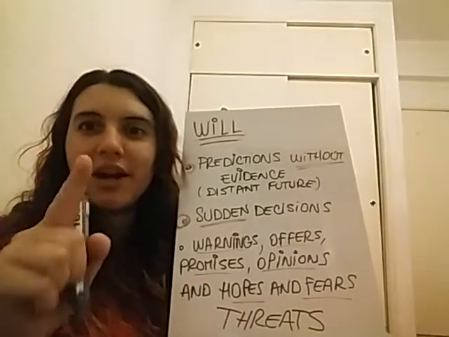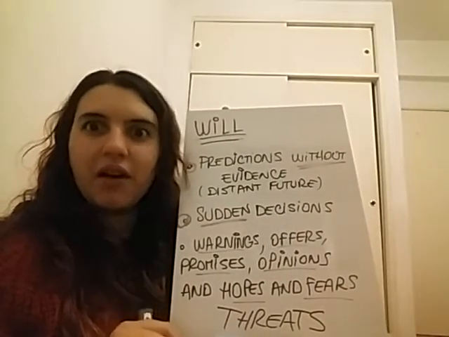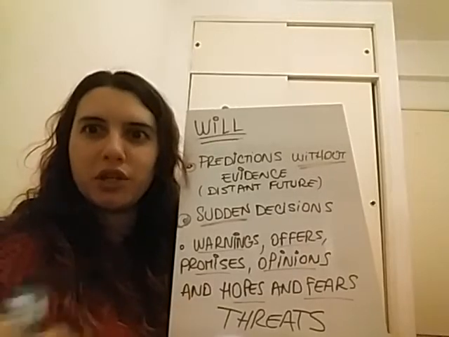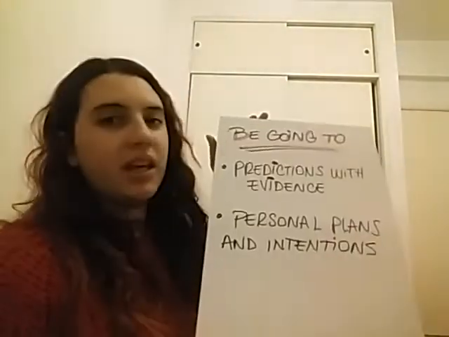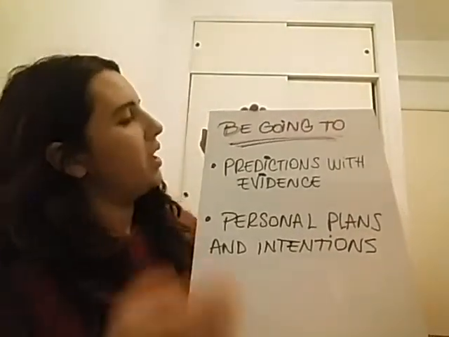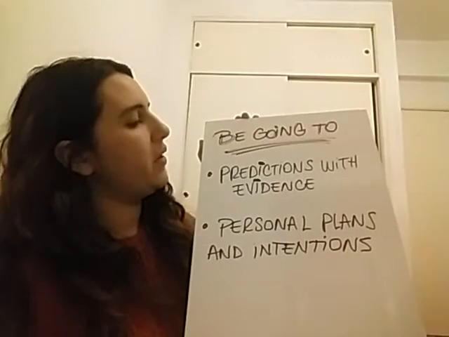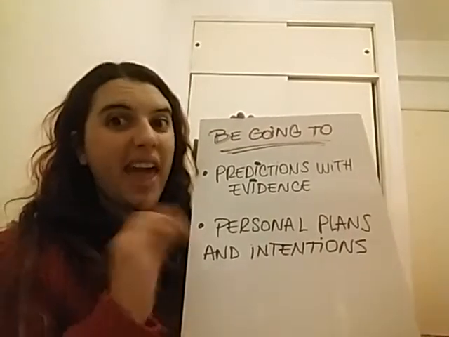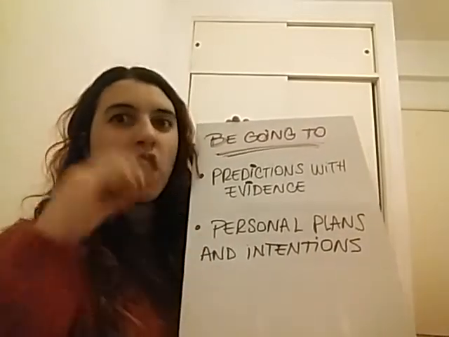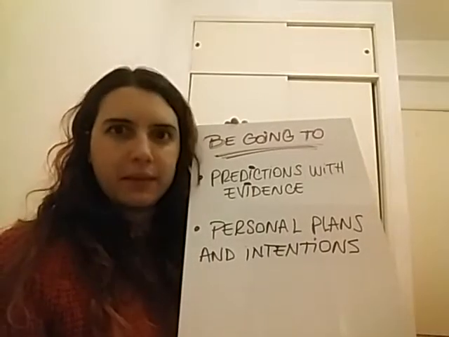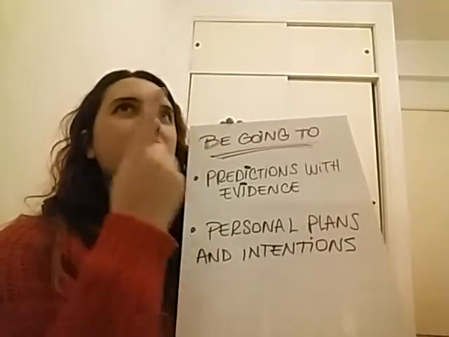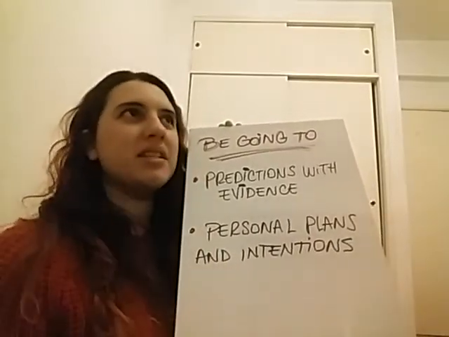Okay? So now we're going to see for what we can use going to. Okay, now let's see what about be going to. Here we have it. Okay, so we use be going to for predictions with evidence, okay? Predicciones con evidencia. For example, look at those clouds. Miren esas nubes.